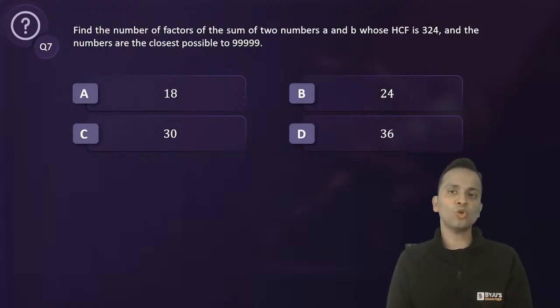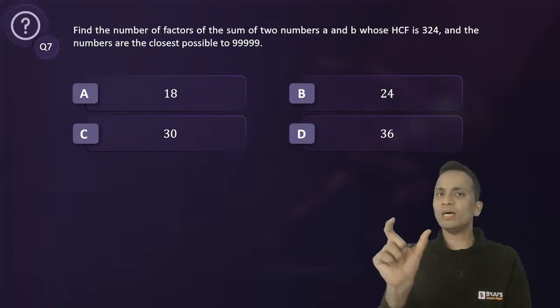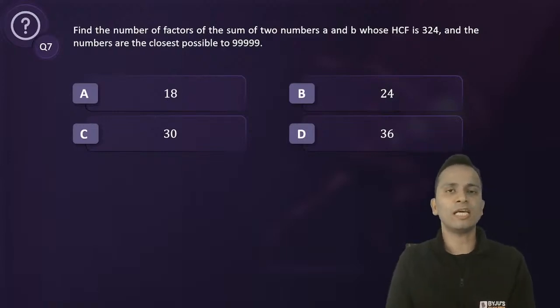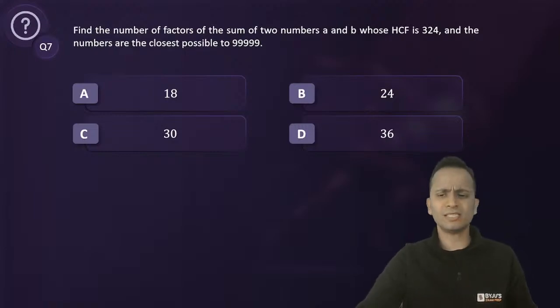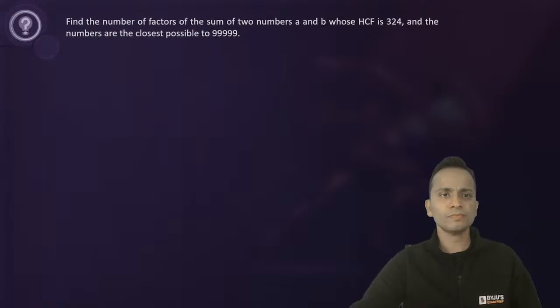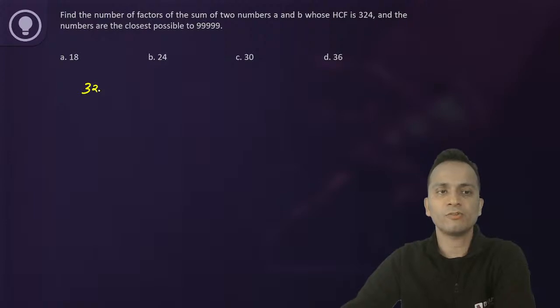So the highest common factor of both numbers should be 324, and they should be closest possible to 99,999. Okay? So basically they're asking you to find two numbers which are close to 99,999, and they are multiples of 324. We have to find multiples of 324 which are near to 99,999. Right? It's simple. Start with hit and trial. So first of all, let me multiply 324 by 300. Simple.